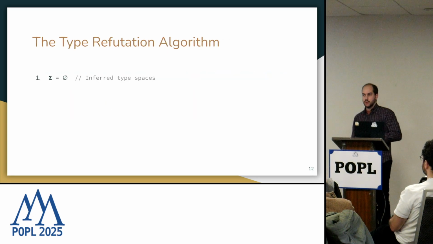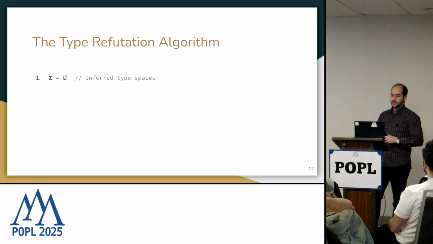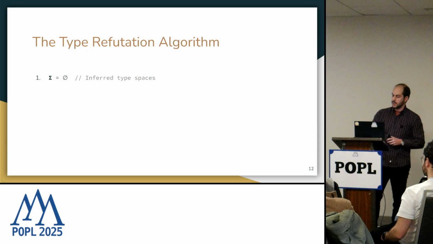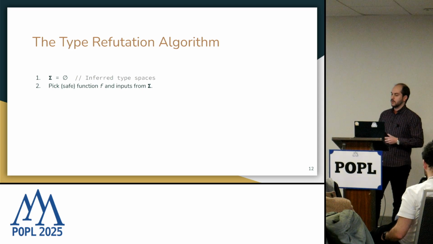So looking into the actual algorithm, we start off by initializing an empty context for the type spaces, which we call sigma here. And then we pick some safe function from our library and some well-typed inputs from what we have learned so far.